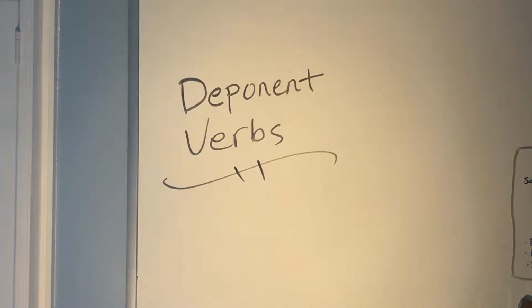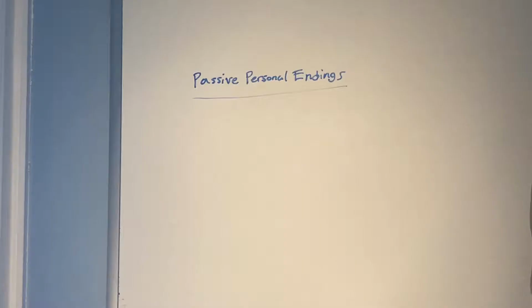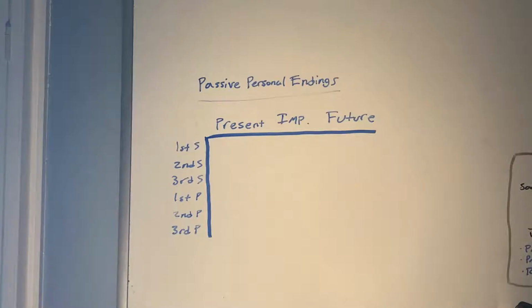Salve or salvete, today's video is going to be about deponent verbs. Before we get into the deponent verbs themselves, I want to take a second to review our passive personal endings. Let's start with the present, imperfect, and future tenses.